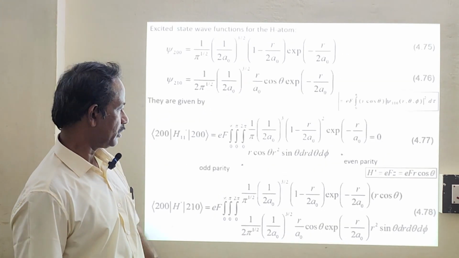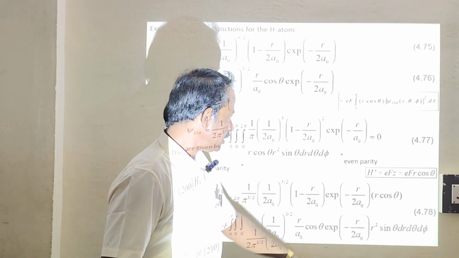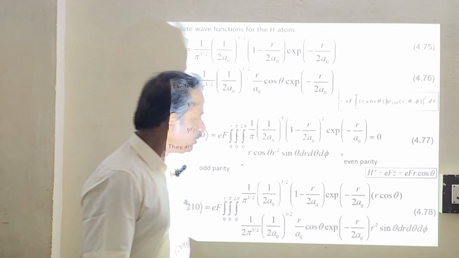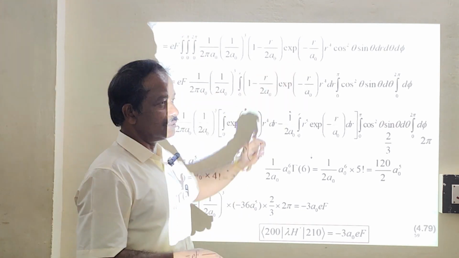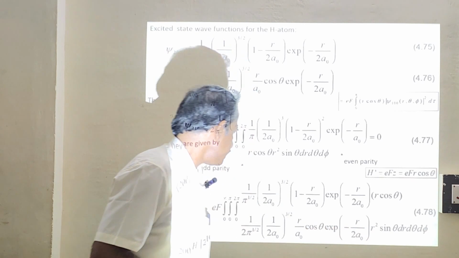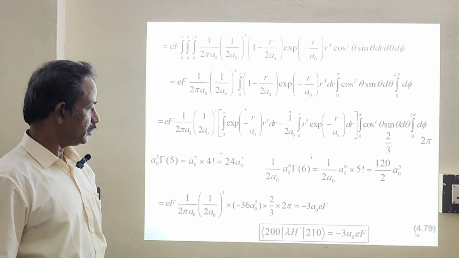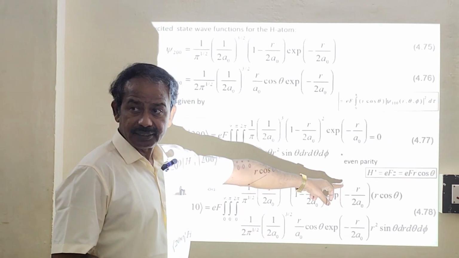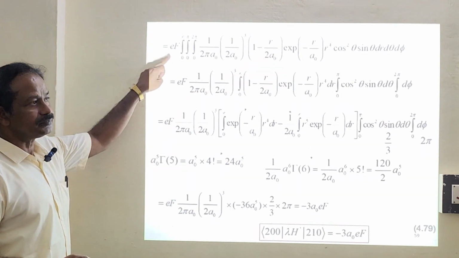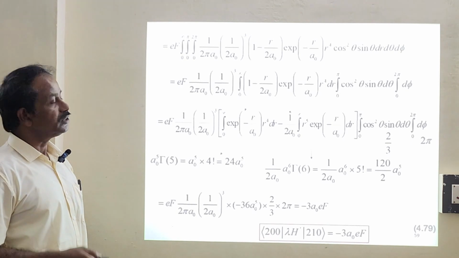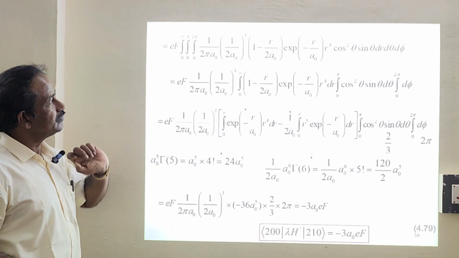Is it okay? Yeah, this term. Then e power minus r by 2 a naught multiplied by this one will give me e power minus 2r by 2 a naught, 2 will get cancelled. You will get this. The last term will be your r squared is there, your r is here, your r is here. Correct? So that will give me r to the power 4. And cos theta is here. You have one more cos theta and sin theta d theta. So cos square theta sin theta dr d theta d phi. Any doubt? So this is nothing but your psi star psi, then H is there, then d tau.